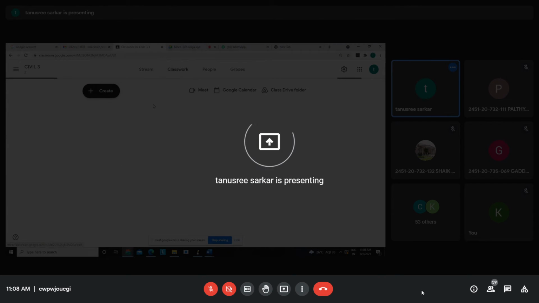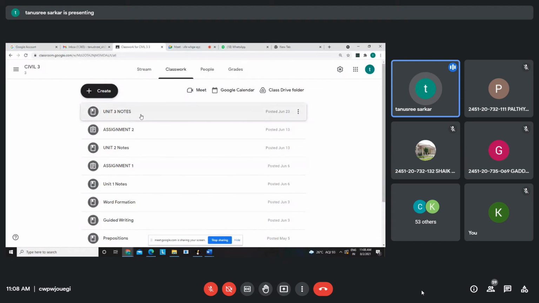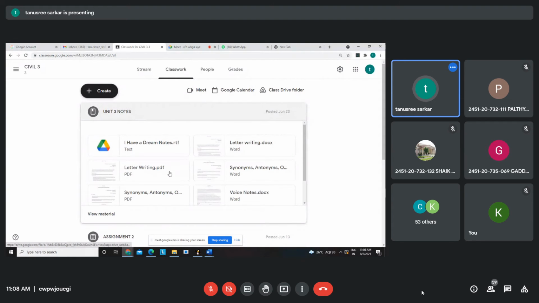This is the Civil C classroom, Unit 3 notes. Voice, we have completed. Synonyms, antonyms, we have completed. Letter writing, today I finished. Two notes are there, you will read. With these, I am going to share another PDF file on letter writing, with formatting and layouts. For that, I will be sending you one extra note.